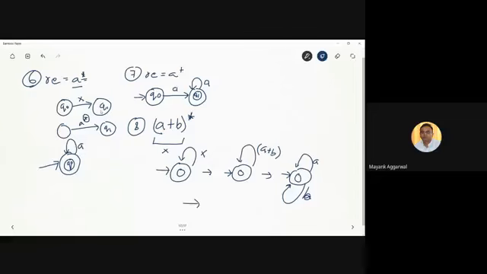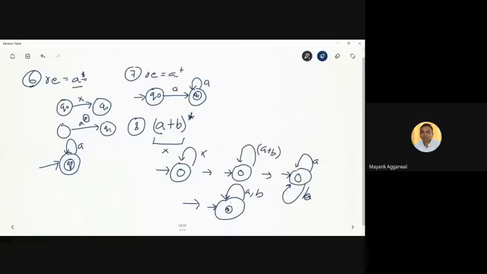Another way is we simply write it like this: a comma b, on the initial state, which is also the final state. So a comma b means that the same arrow is used for a and for b also, and as many a's and b's as needed can come. And because this is an asterisk, even if nothing comes, this is the initial state also, so epsilon is also accepted. So this is (a plus b) whole asterisk.